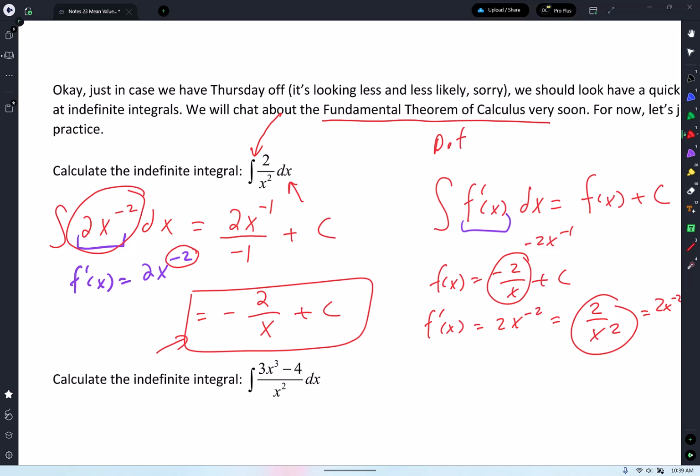Because I'm doing an antiderivative, how do I prove that this is that? If I take a derivative, I better get this expression. See, look, it says f prime in there, that says f on the outside, and there's an equal sign right in between. So I can go back and forth all I want: antiderivative, derivative, antiderivative, derivative. Well, that x squared, I brought it up, and it became negative. Laws of exponents. So when the exponent is negative 2, I added 1 and divided. And positive divided by negative is a negative.